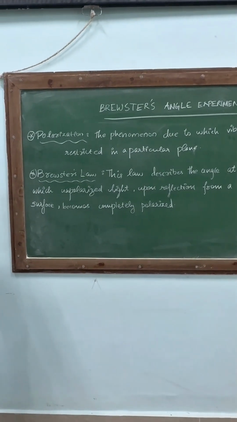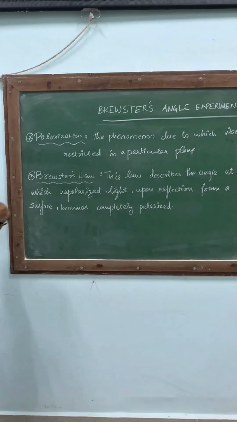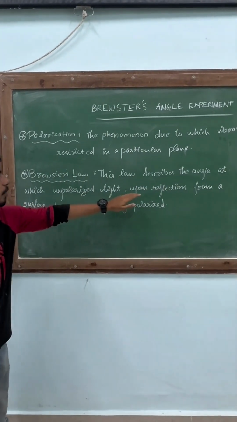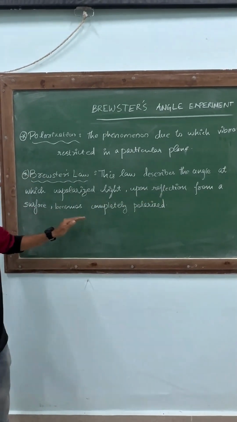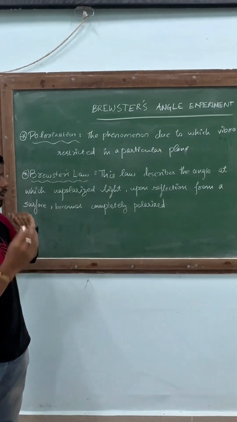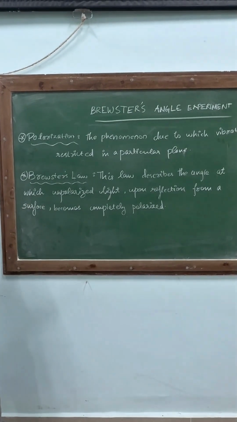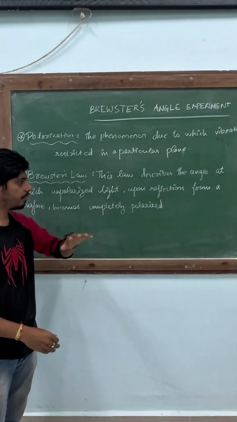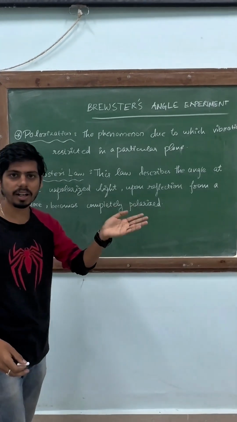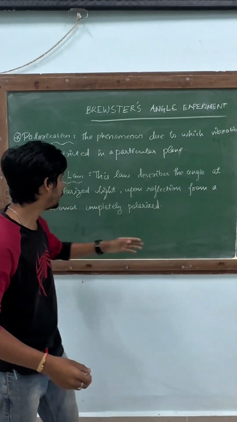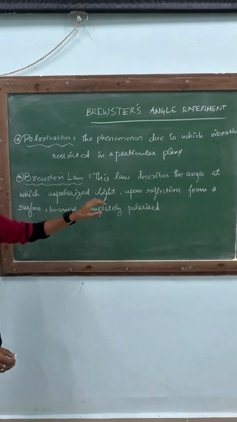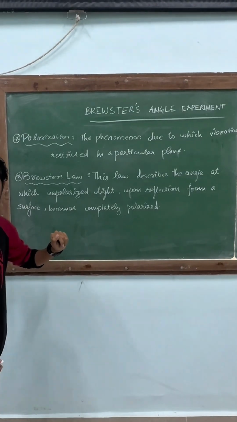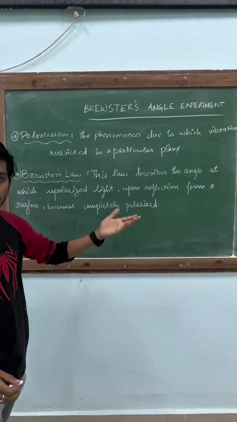Now let us come to Brewster's law. What does it tell us? This law describes the angle at which unpolarized light, upon reflecting from a surface, becomes completely polarized. It means that when light is incident on a surface and gets reflected, the reflected ray is polarized. This is what we mean by Brewster's law. And it happens at a particular angle. That particular angle is called Brewster's angle. So let us learn more about Brewster's angle.